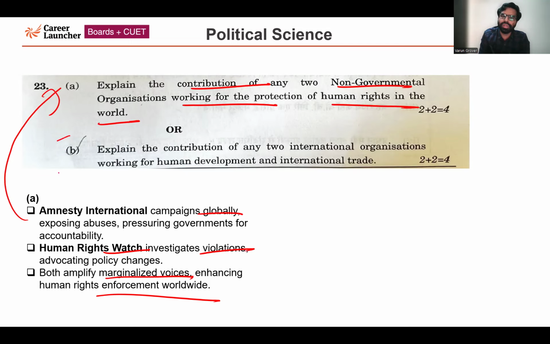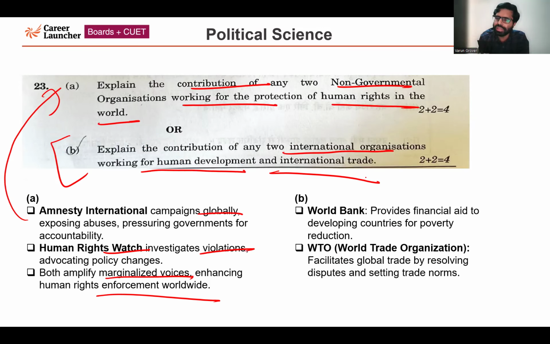Now I'll be talking about this question in the choice base. Explain the contribution of any two international organizations working for human development and international trade. So in this, I'll be talking about two international organizations. One is World Bank, another one is WTO. The World Bank is helping the underdeveloped countries, the poor countries, the developing nations. It is providing financial aid to the developing countries for poverty reduction schemes.